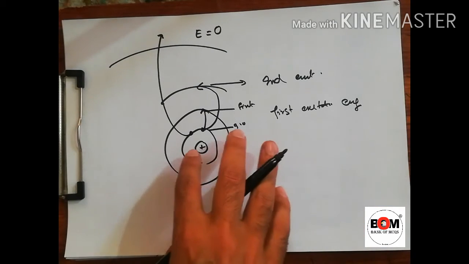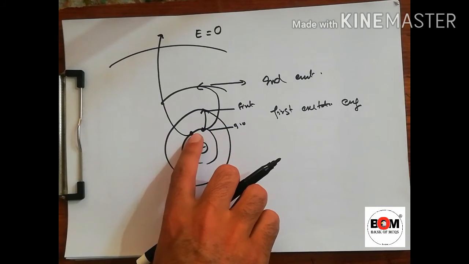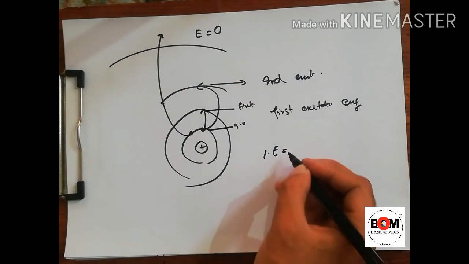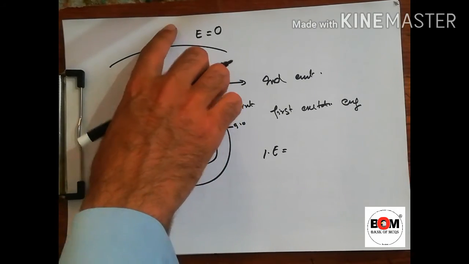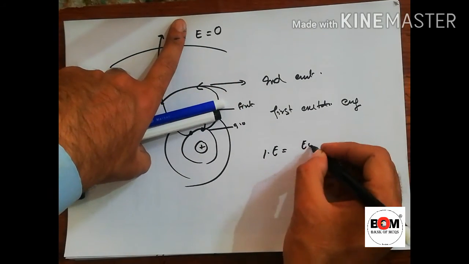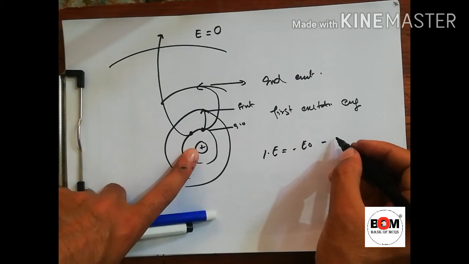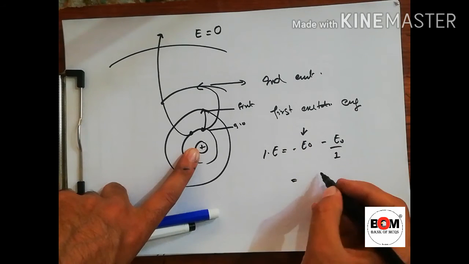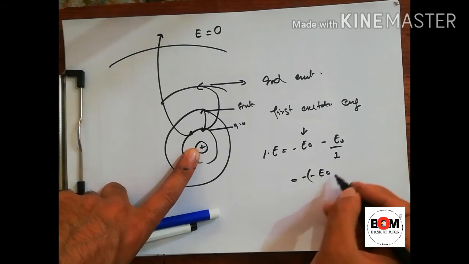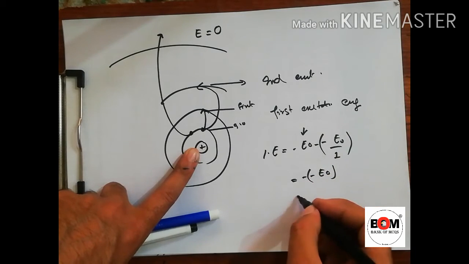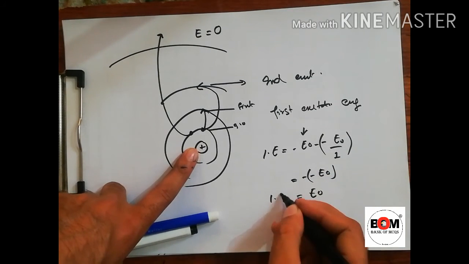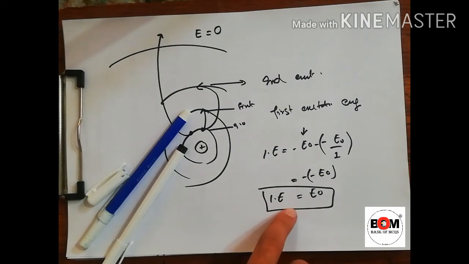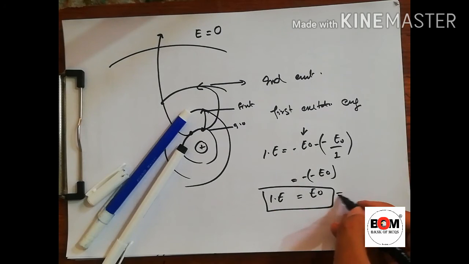So how much energy is required to remove an electron? The minimum energy required to remove an electron from an atom is called ionization energy. In this case, ionization energy is the energy outside minus the energy of the ground state, which is minus E naught divided by 1 square. As the outside energy is 0, we get 0 minus (minus E naught by 1), and minus into minus is E naught. So the ionization energy is numerically equal to the ground state energy of hydrogen, that is 13.6 eV.